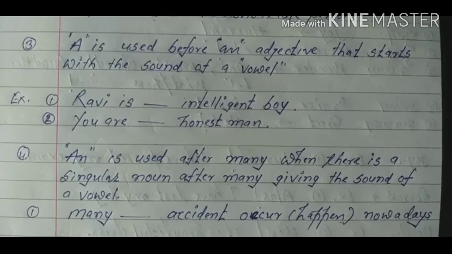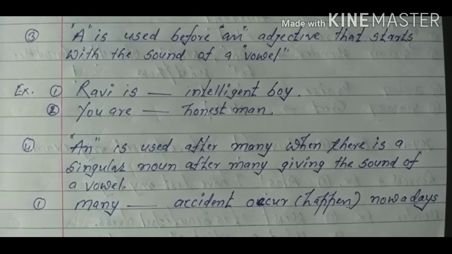And the last one, an is used after many when there is a singular noun after many giving the sound of a vowel. For example, many blank accidents happen nowadays. So, in the same way, we will have to apply all the uses of a and an. I think you might have got what I want to teach you. Okay, thank you.